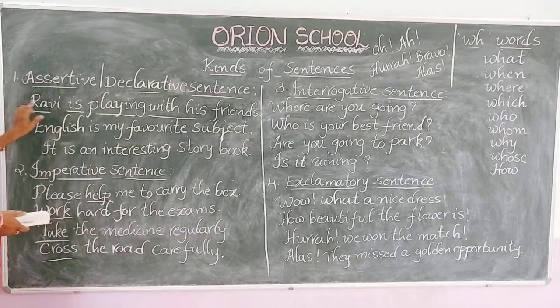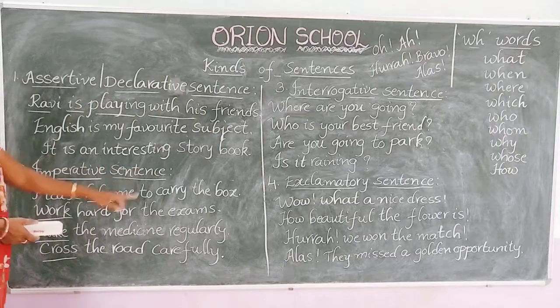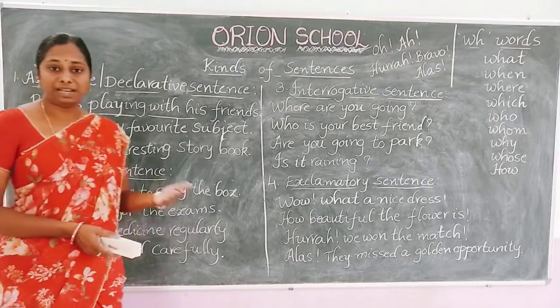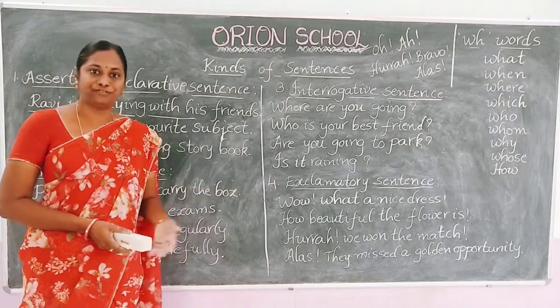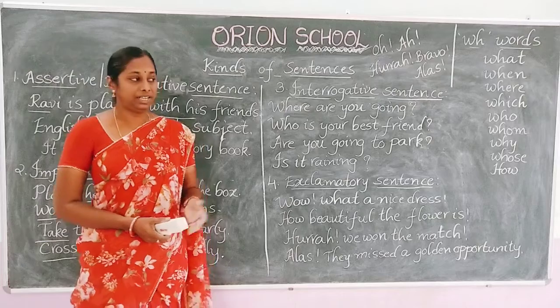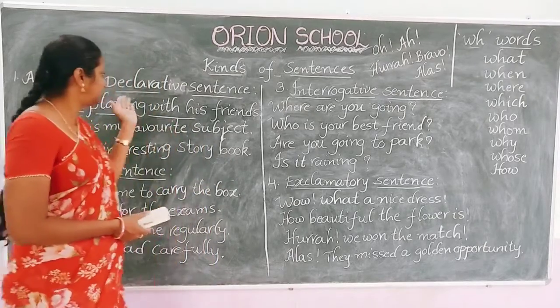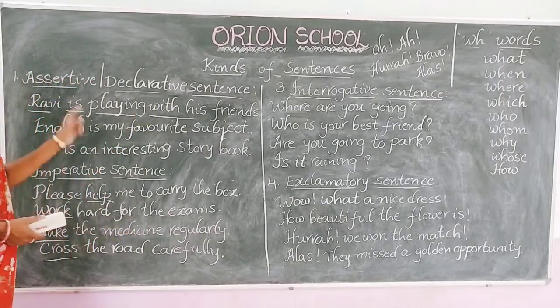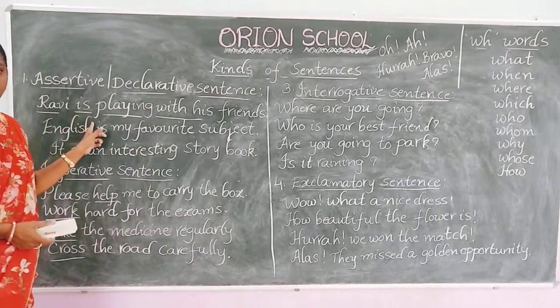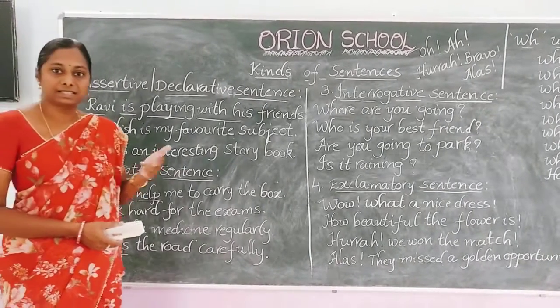Example: Ravi is playing with his friends. English is my favorite subject. It is an interesting storybook. My mother prepares delicious food for us. There are 7 colors in the rainbow. It is a beautiful garden. All these are examples of the assertive or declarative sentence. An assertive or declarative sentence makes a statement, or it declares something, or it tells us something.